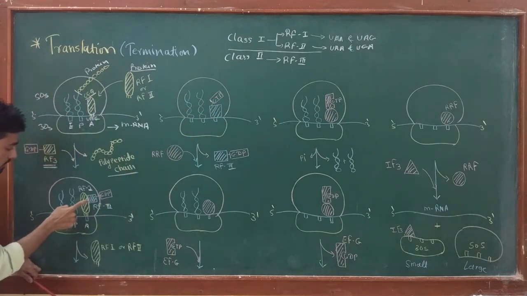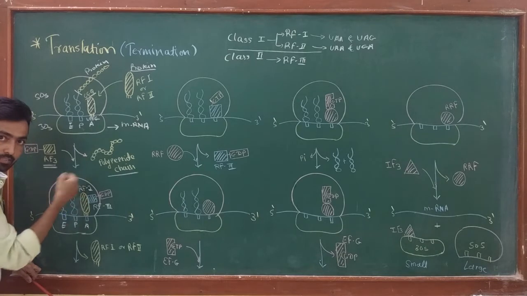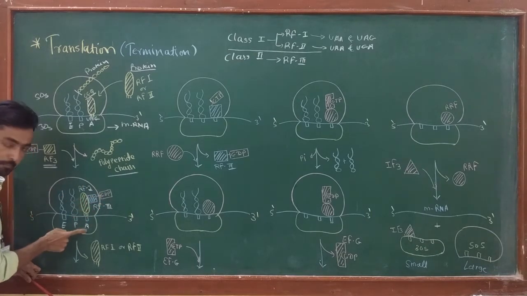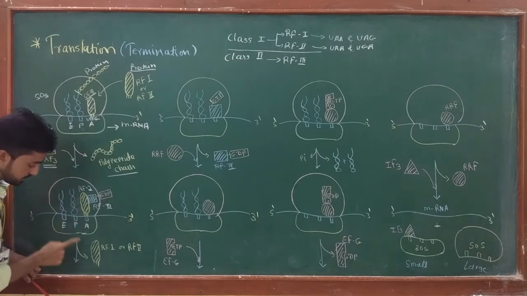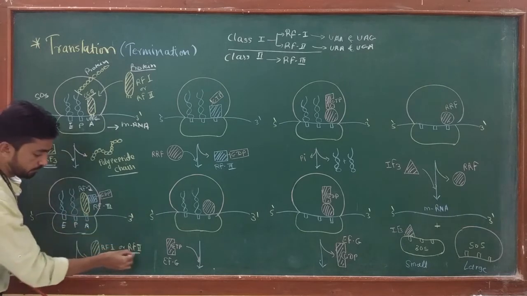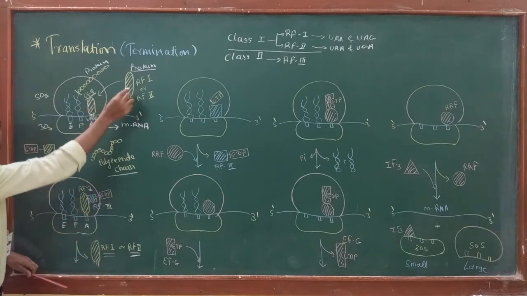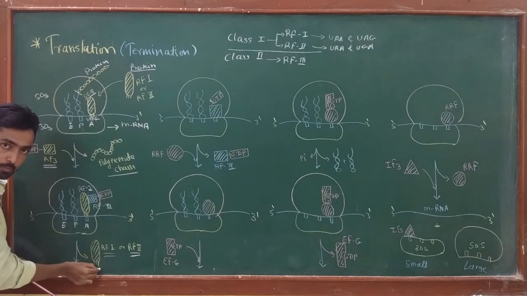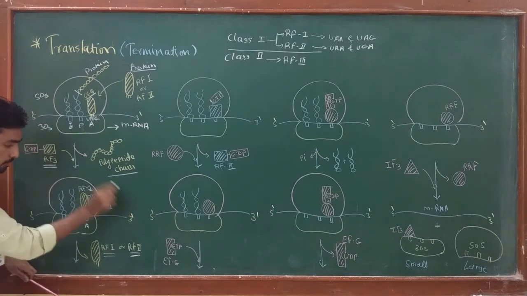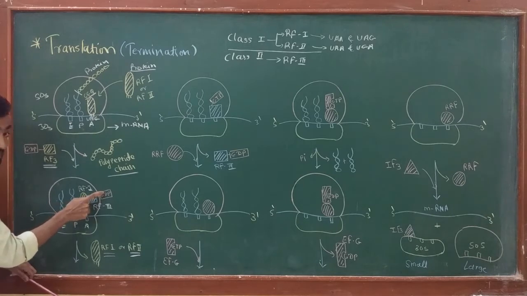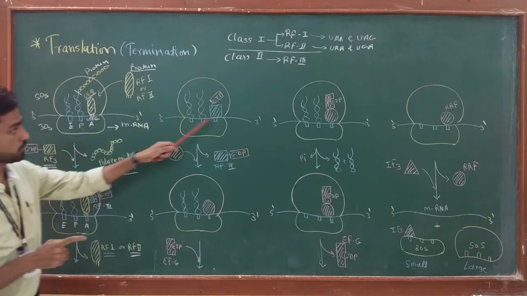That means RF3 is a hydrolyzing protein which breaks the bond between RF1 and mRNA, and due to this RF1 is released. Here I take the example of RF1, but it could be RF1 or RF2. So once release factor 1 is released from the assembly, the complex only has the large subunit, small subunit, two tRNAs and RF3-GTP.